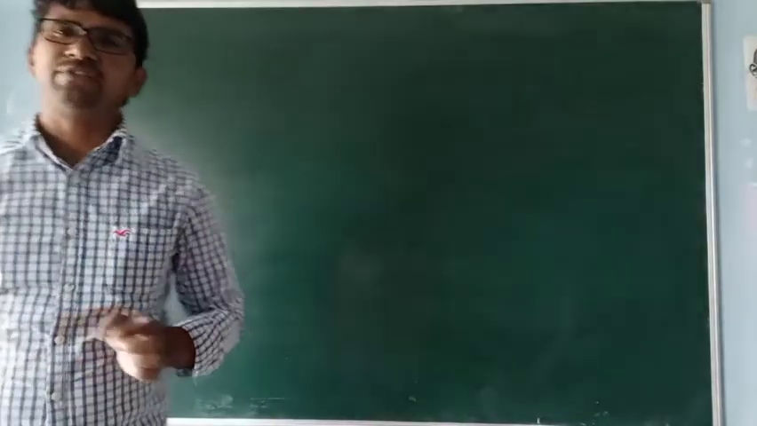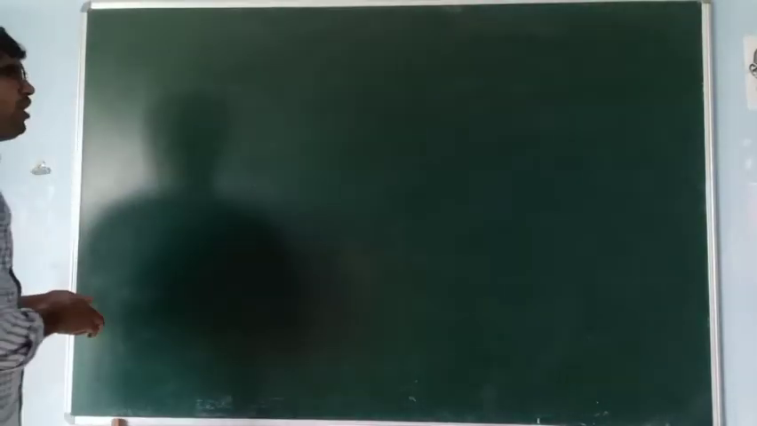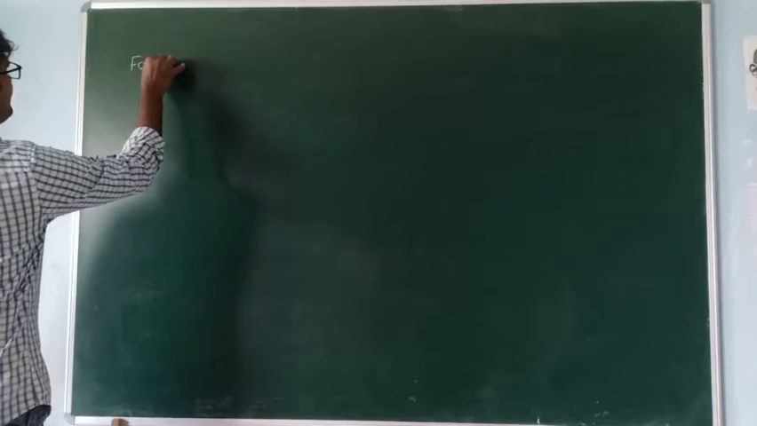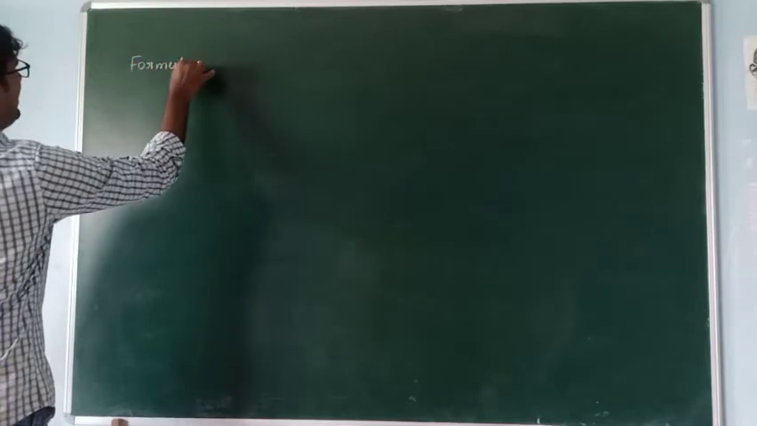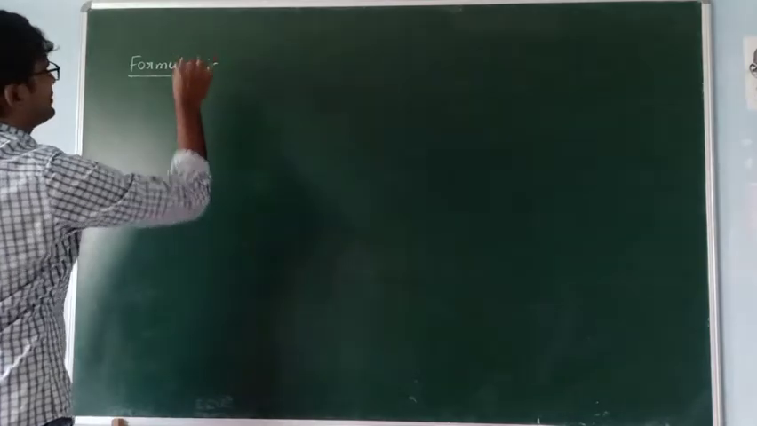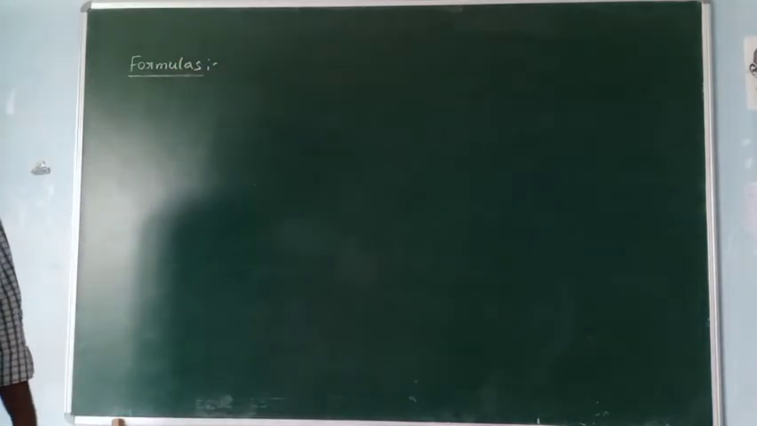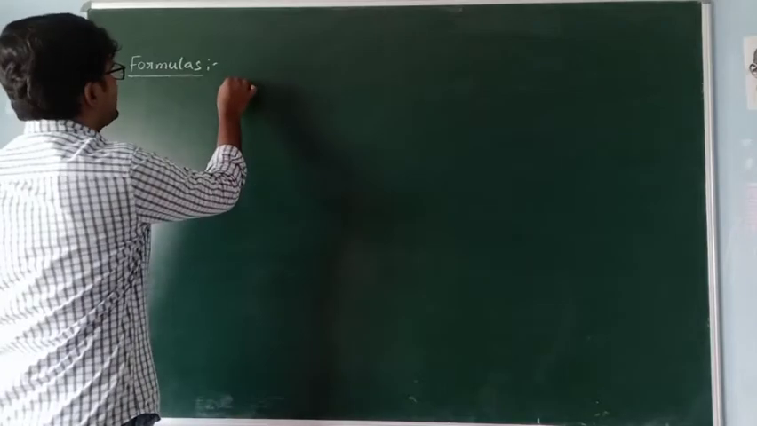Generally, for electronegativity calculation, some formulas are there. Formulas for calculating the electronegativities of the elements. First one, Pauling scale.